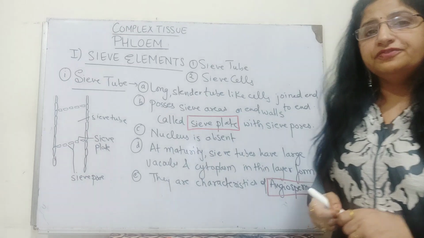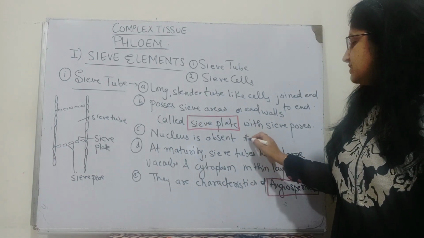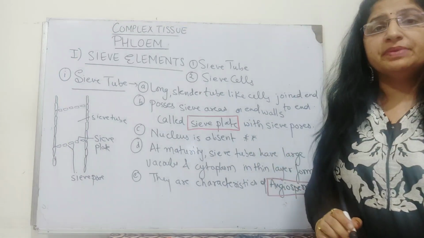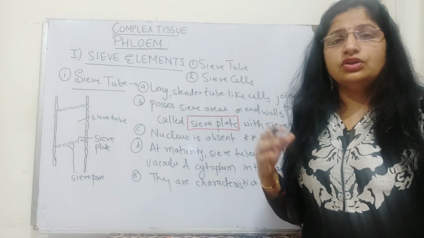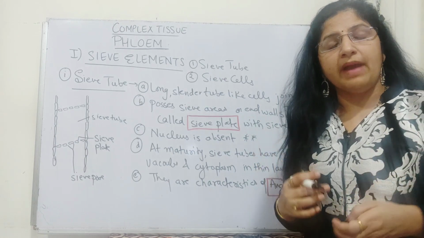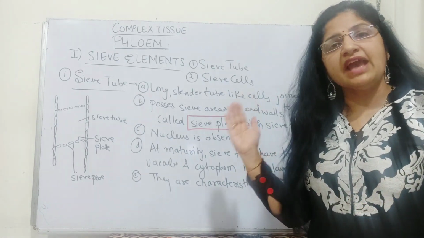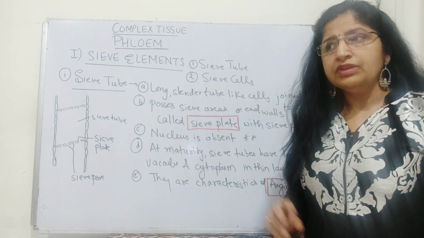A very important feature of sieve tube elements, or sieve tubes, is that they do not possess a nucleus. All their nuclear activity is controlled by the companion cells associated with them.